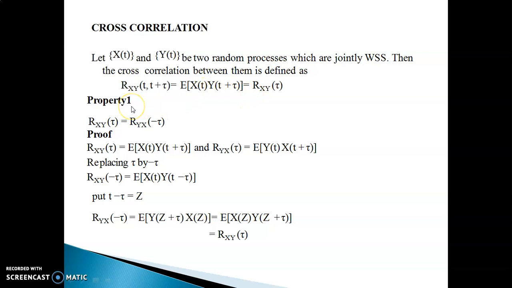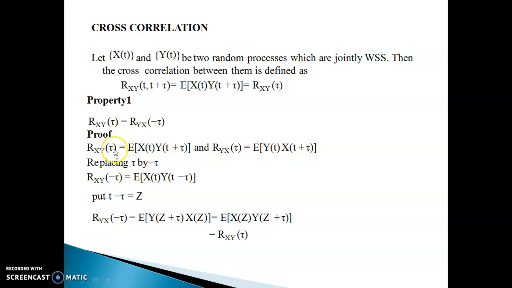Now we'll see some properties of cross correlation. Property 1, rxy of tau equal to ryx of minus tau. Now what is by definition the formula for rxy of tau? It is expectation of x of t multiplied with y of t plus tau. Similarly, ryx of tau will be expectation of y of t, x of t plus tau.